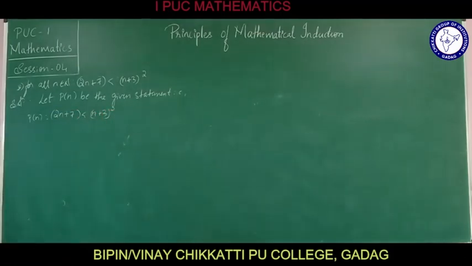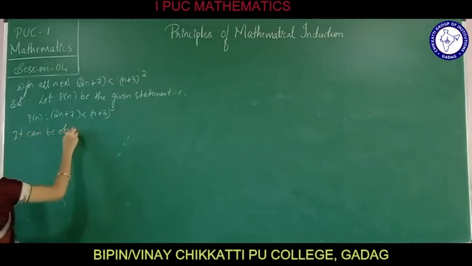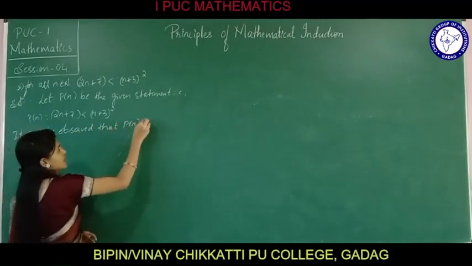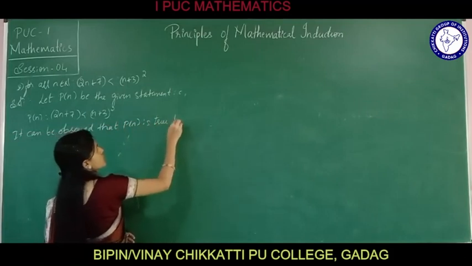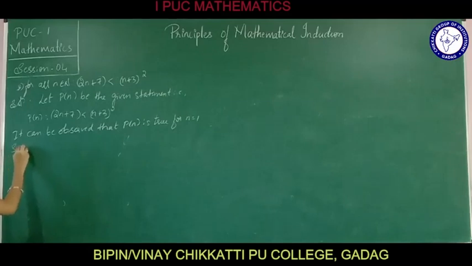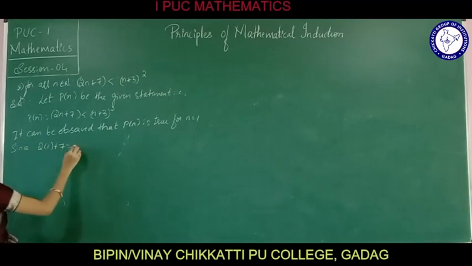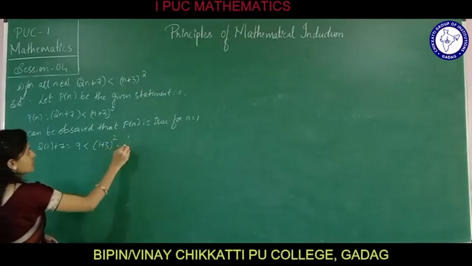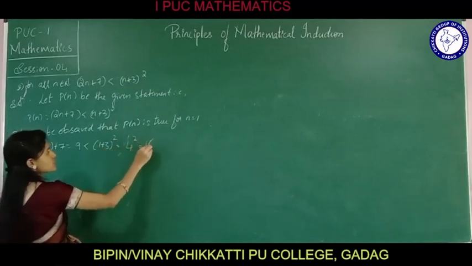Next, it can be observed that P(n) is true for n equals 1, since 2 into 1 plus 7, that is 9, is less than (1 plus 3) square, nothing but 4 square, which is equal to 16.